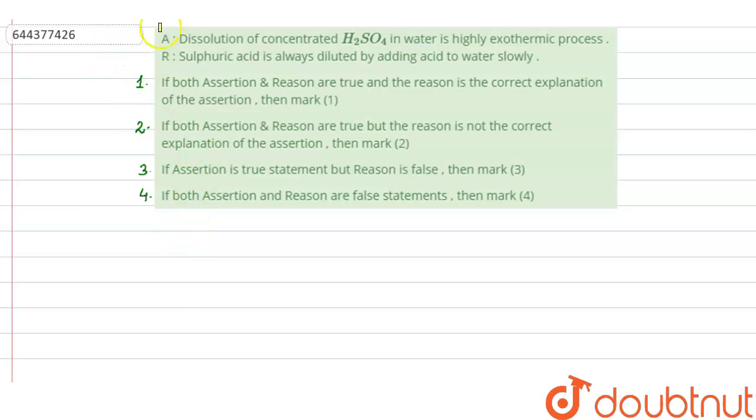Hello everyone, let us solve this question. The question says that assertion: dissolution of concentrated H2SO4 in water is highly exothermic process. Reason: sulfuric acid is always diluted by adding acid to water slowly. So here two statements are given, assertion and reason. We have to check whether these are true or not, and here we are given four options, 1, 2, 3 and 4. We have to select one option.